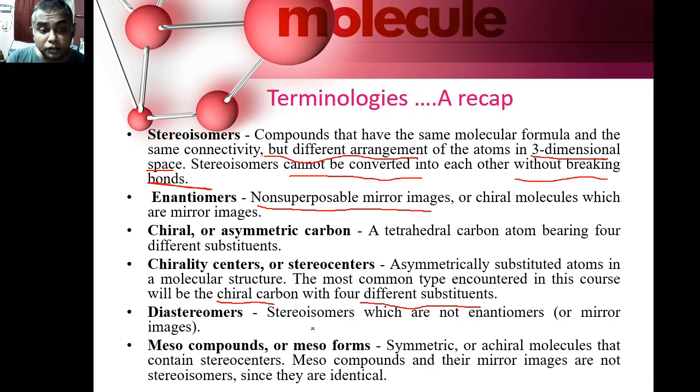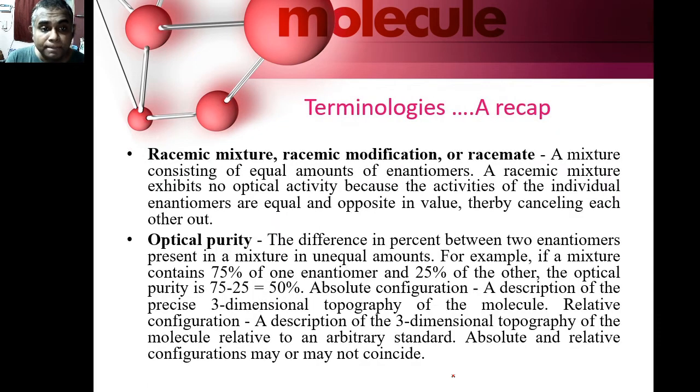Stereoisomers which are not enantiomers, or not mirror images of each other, are called diastereomers. A meso compound is a symmetric molecule, or an achiral molecule, that contains stereo centers. Meso compounds and their mirror images are not stereoisomers since they are identical in nature. A racemic mixture is a mixture that contains equal amounts of enantiomers. A racemic mixture exhibits no optical activity because the activities of the individual enantiomers are equal and opposite in value, thereby cancelling each other out.